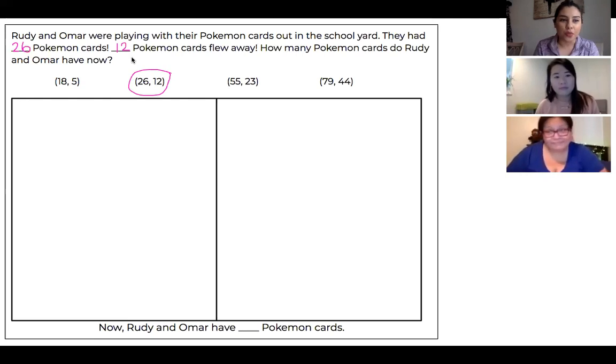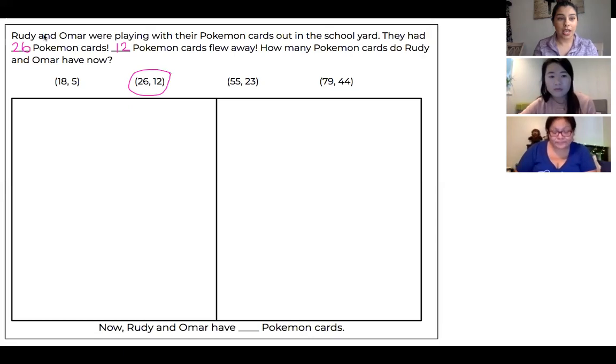So thinking about this, what do the 26 and 12 mean? Really looking back at the story, the numbers have to represent something. So what do they represent in this story? Miss T, what does the number 26 represent? So 26 are the Pokemon cards that they had to begin with when they're at the schoolyard. I really appreciate you saying that. So when we start this story, there are things happening. They first had 26 Pokemon cards, but then some flew away.